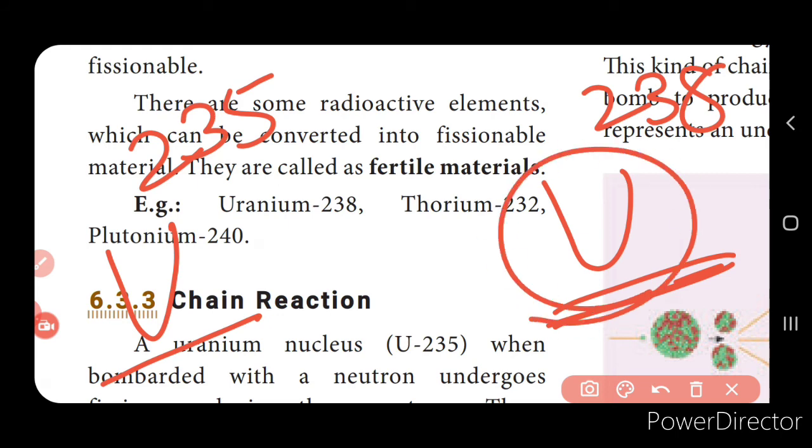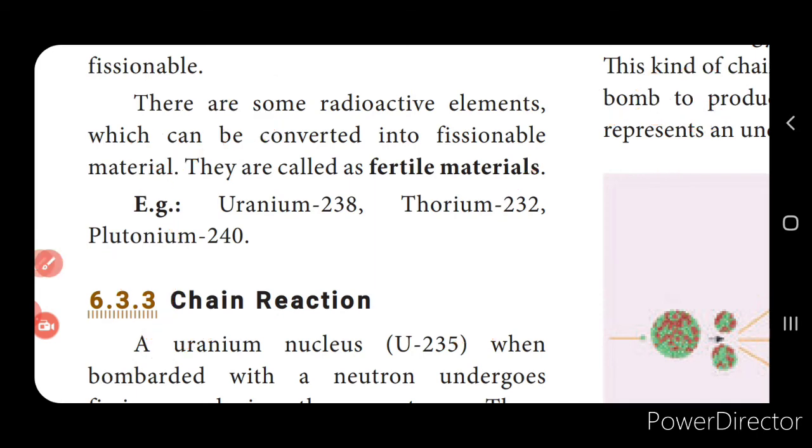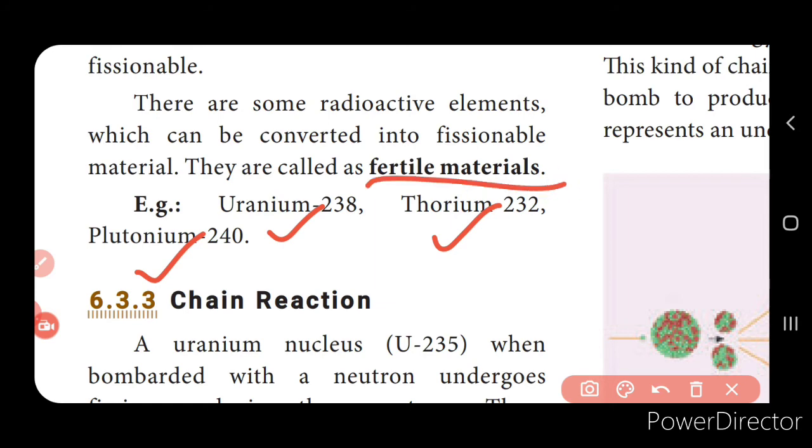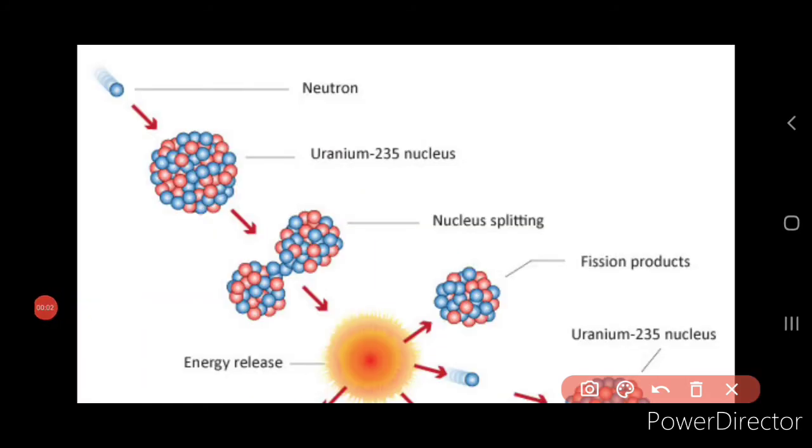But this can be converted into a fissionable material. That is, it can be made to undergo the fission reaction, right? Such a material is called the fertile material, which can be converted into a fissionable one. For example, uranium-238, thorium-232 and plutonium-240. So these can be converted into a fissionable material and can undergo fission reaction, and this is called the fertile material.